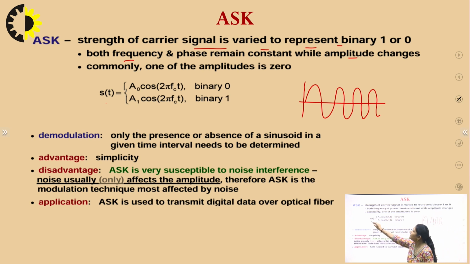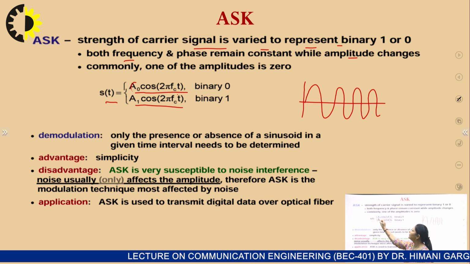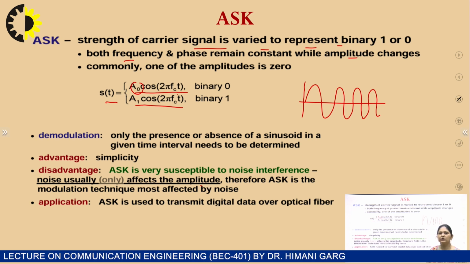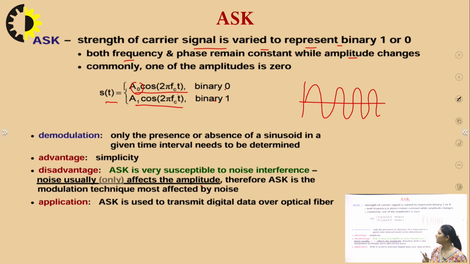So you can see here, the modulated signal will look like this: A0 cos 2 pi FCT, where FC represents the frequency of the carrier, and the other signal will be A1 cos 2 pi FCT. They both are of the same frequency, but the difference is in the amplitude. The amplitude of the carrier is decided by the message signal, which is in digital form, either 1 or 0. If the binary input is 1, then A1 will be there. If it is 0, then A0 will be there. So there will be two amplitude levels.